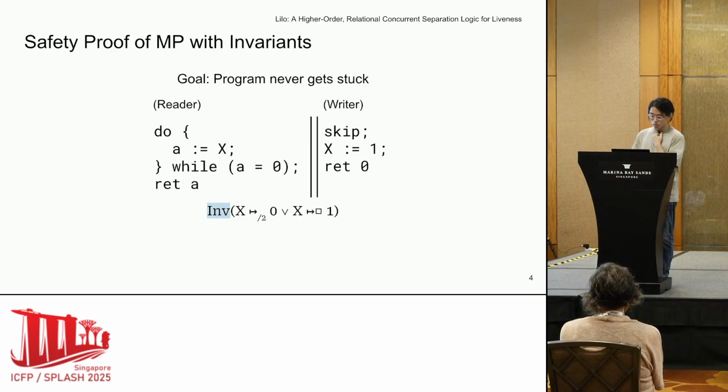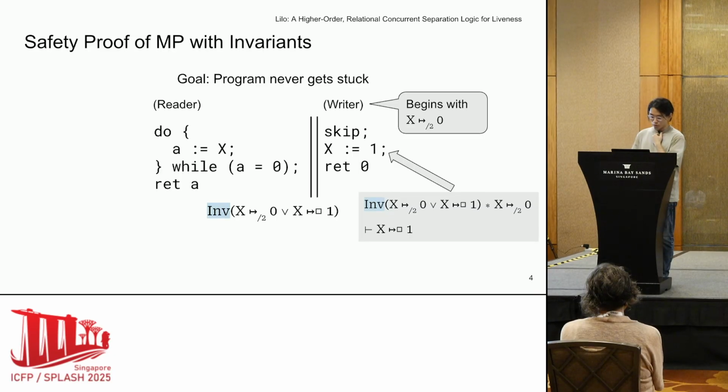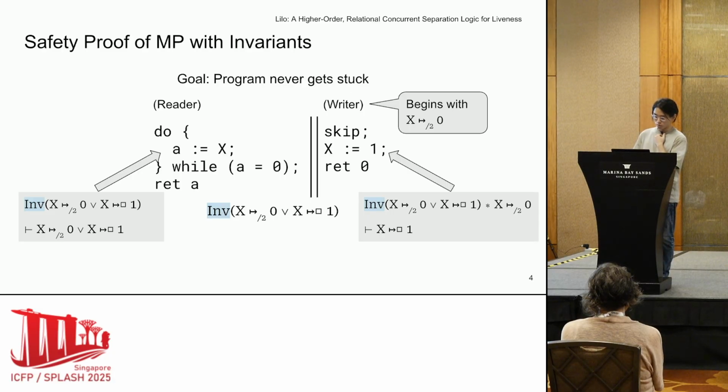With this invariant, the proof is almost trivial. Let's first look at the writer, and we begin the proof with the other half of the points-to, which we update to a read-only ownership when we update the memory, and this is enough to see that the writer never gets stuck. In fact, the reader's proof is even easier because when we need to read the memory, we can simply open the invariant and destruct the disjunction, and either of the two cases gives us points-to with at least read permission, so we can safely execute the memory read, which is enough for the proof.